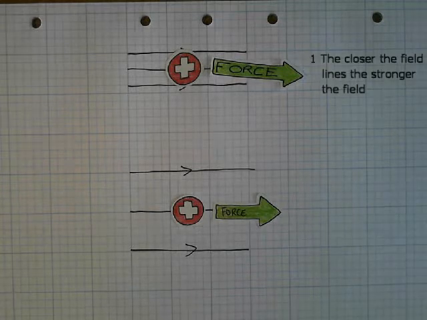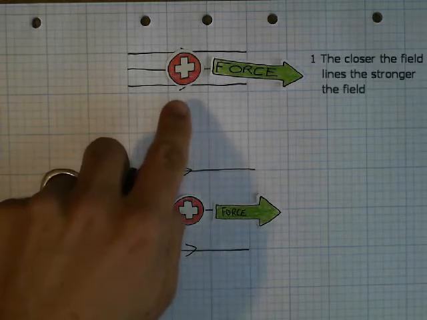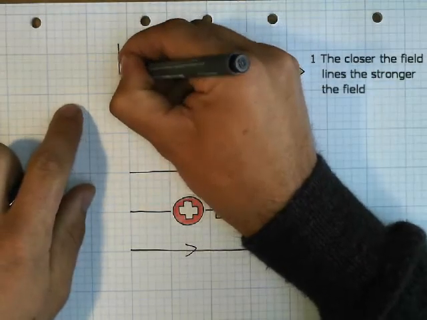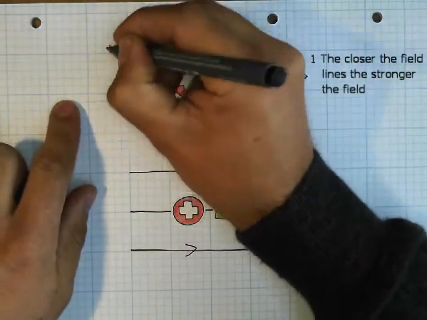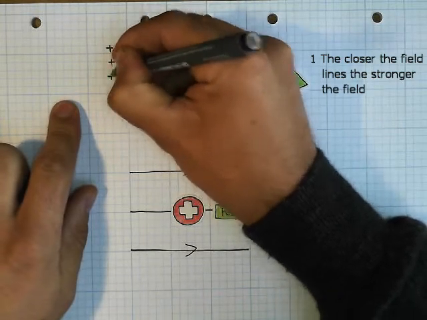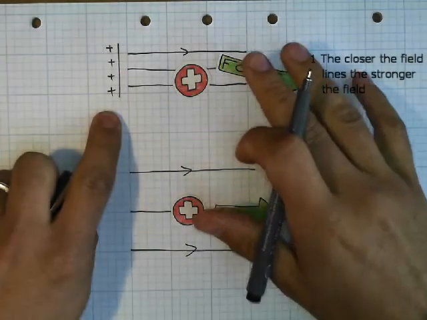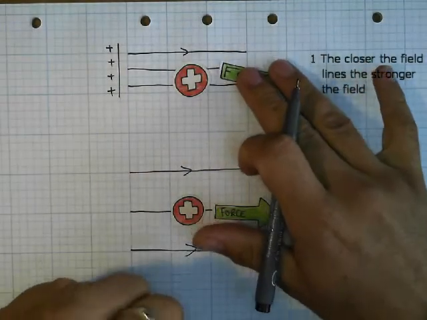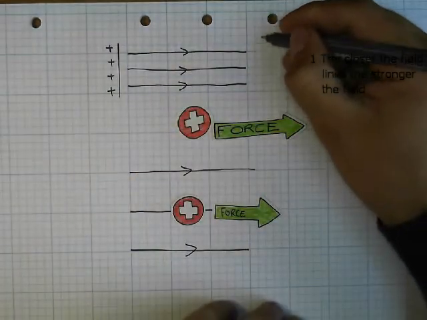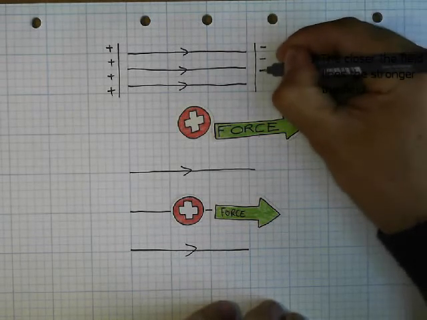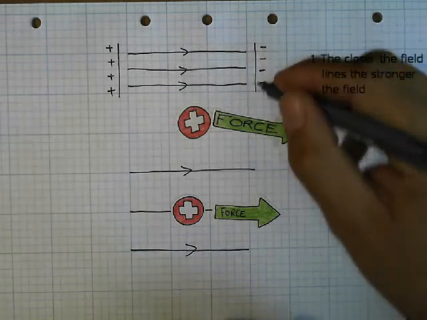Field lines have a direction. Their direction is in the same direction as the force on a positive charge, because positive charges are repelled by other positive charges, like positive charges on a flat metal plate, and they are attracted to negative charges, say the negative charges on this flat metal plate.